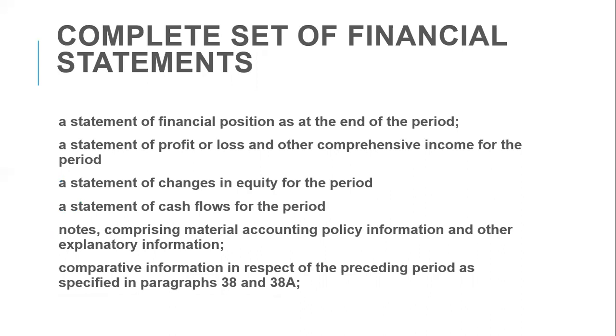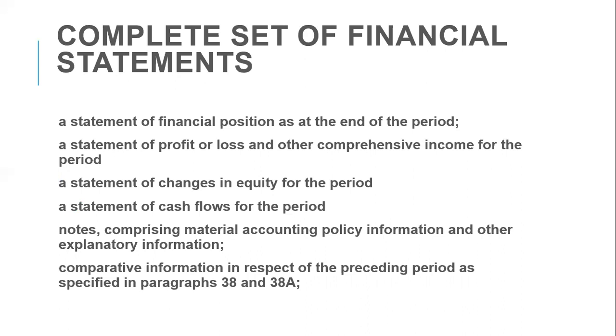A complete set of financial statements according to IAS 1 should include a statement of financial position as at the end of the period. That is what we used to call the balance sheet. Remember our accounting equation: you are going to have assets, liabilities, and capital in the statement of financial position.